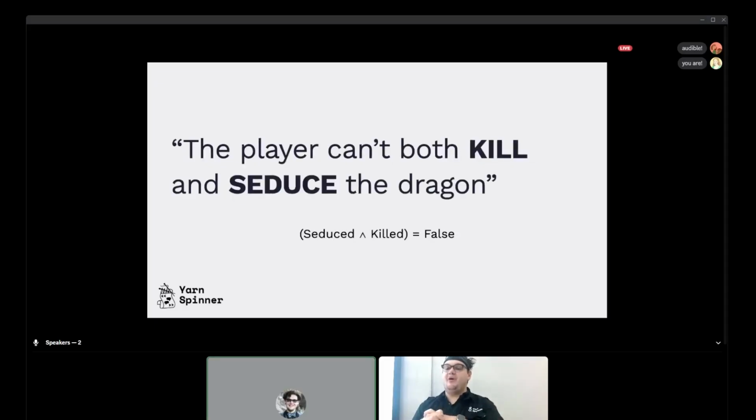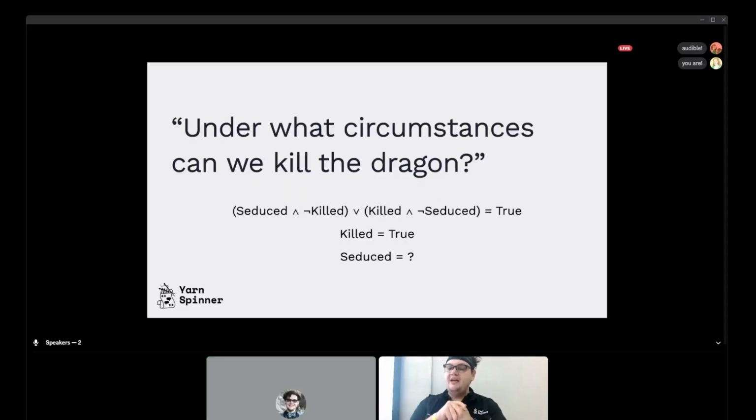We also want to say we can't both kill and seduce the dragon. In our game, it's not possible to seduce the dragon, then kill them. And it's definitely not possible to kill the dragon, then seduce them. That's a very different game. So in this case, seduced and killed must be false. Can't be both. And we want to also know under what circumstances can we kill the dragon. So we're looking for that as well.